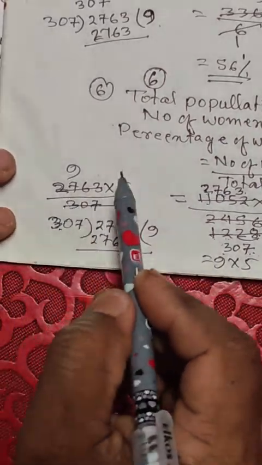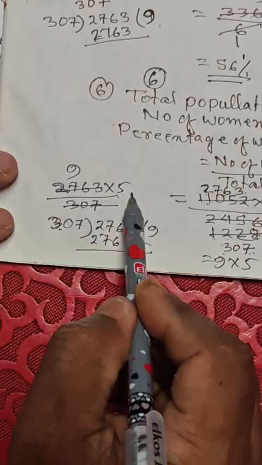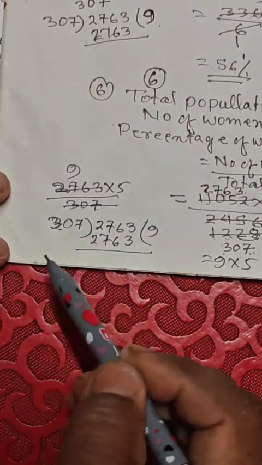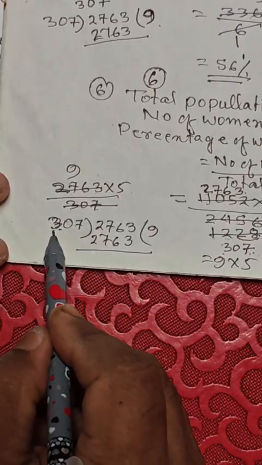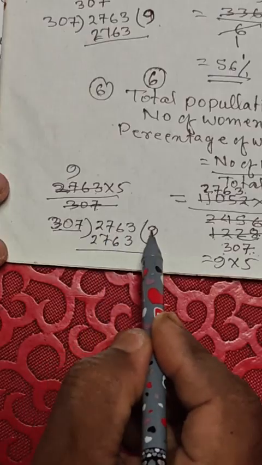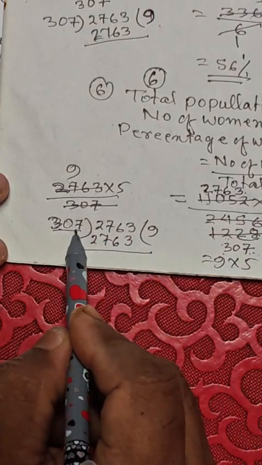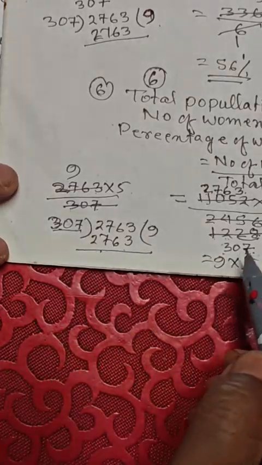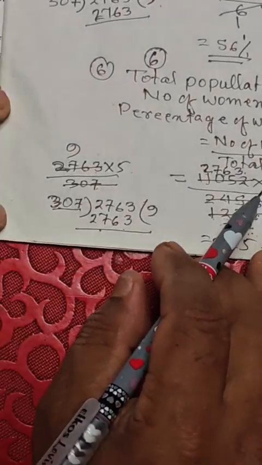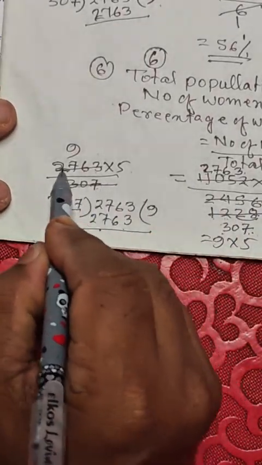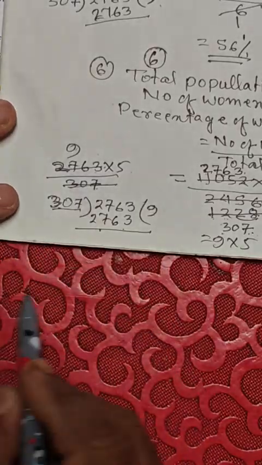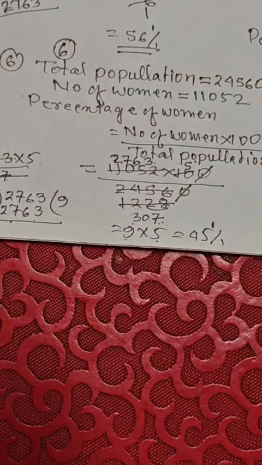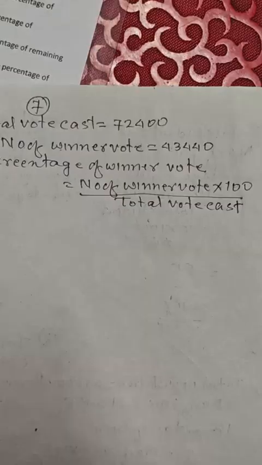Now 2763 into 5 divided by 307. 307, it is not possible, so I divide 307 directly. 2763, 9 7s are 63, 9 3s are 27. So when we cancel 307 by 2763, then we get 9. 9 into 5 equal to 45%. This is the solution of question number 6.